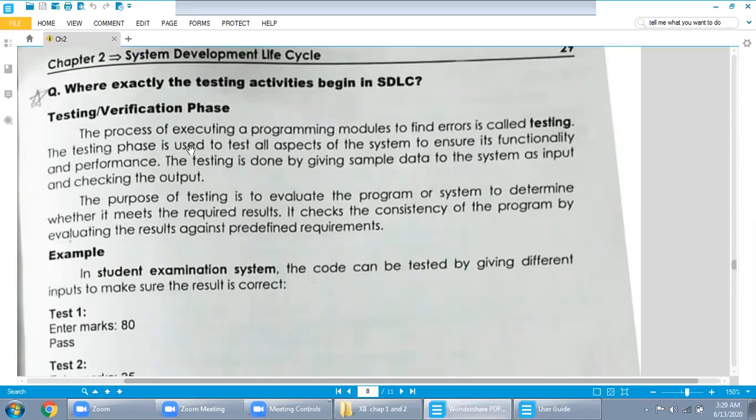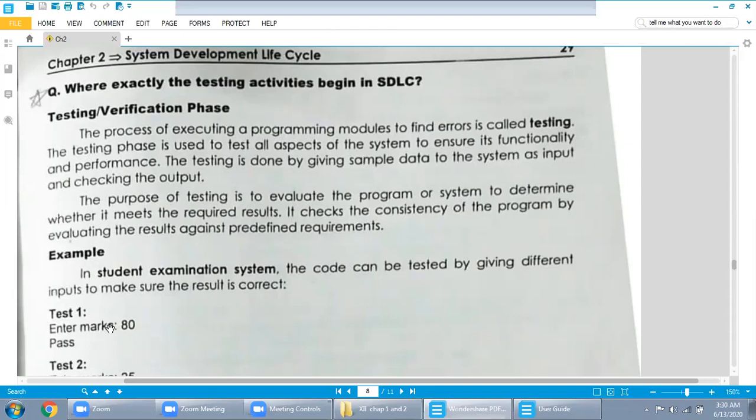The testing phase is used to test all aspects of the system to ensure its functionality and performance. Testing is not only about errors in the program, but also its results and performance, whether the result is produced correctly or incorrectly.